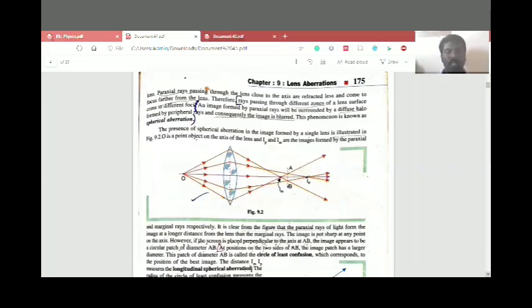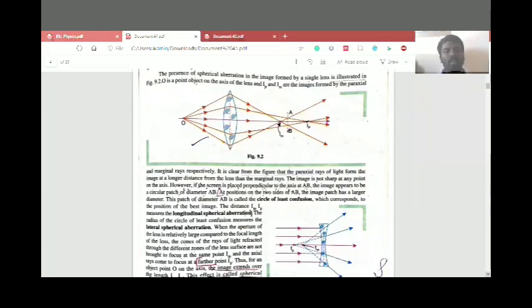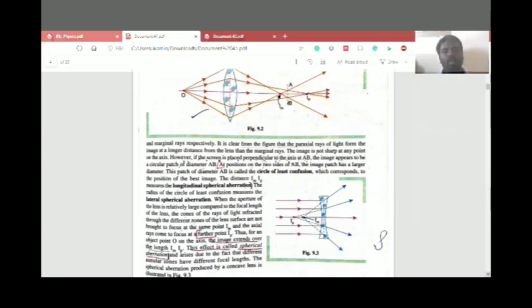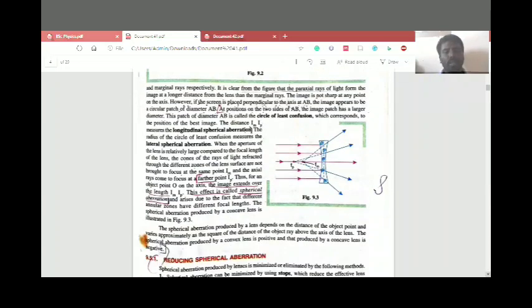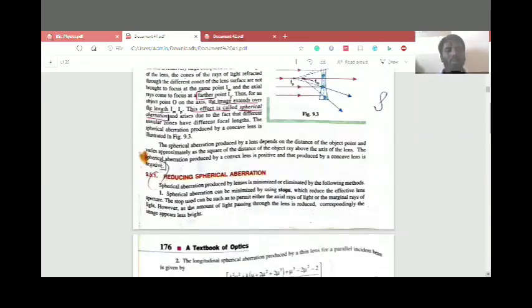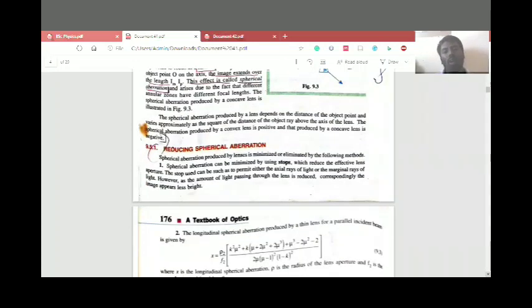So there is a longitudinal spherical aberration and then a lateral spherical aberration. These form the circle of least confusion. The spherical aberration produced by a lens depends on the distance of the object point and approximately on the square of the distance of the ray above the axis of the lens. Then we are going to see how the spherical aberration can be reduced.